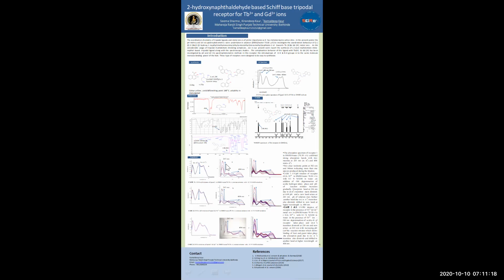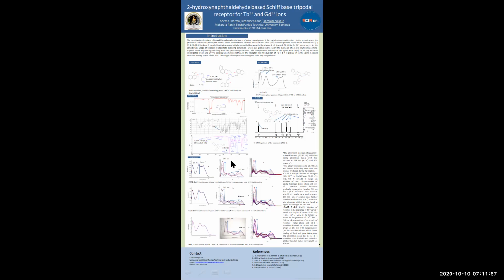But at higher equivalents of the OH, the pi to pi star transition at 256 nanometer diminishes and shifts to a higher wavelength, that is a bathochromic and hyperchromic shift takes place, and a new band is observed at 263 nanometer. The same happens with the other pi to pi star peak, which diminishes completely, and n to pi star transition also shifts to a longer wavelength, that is 404.